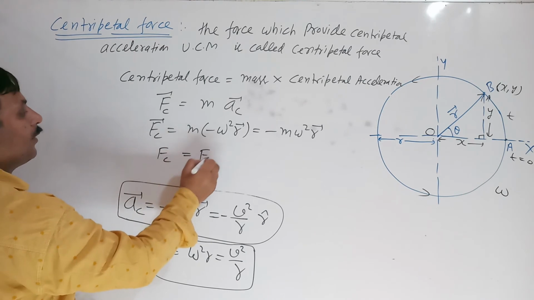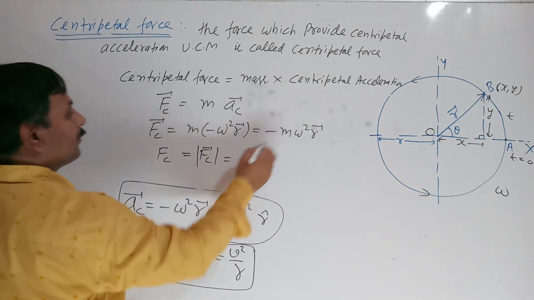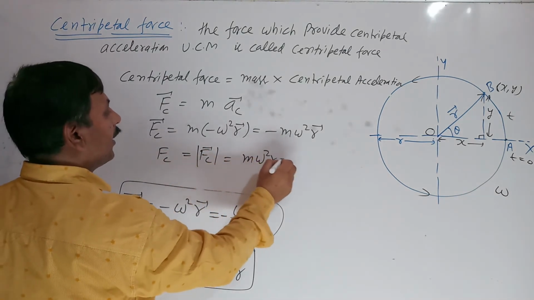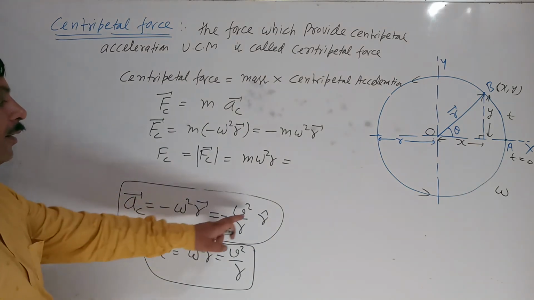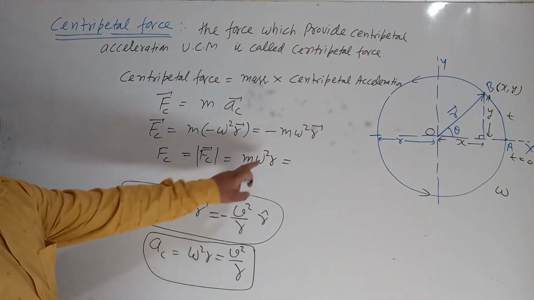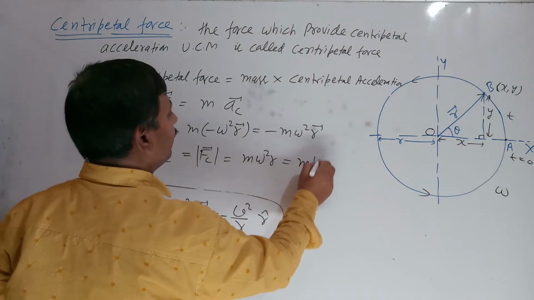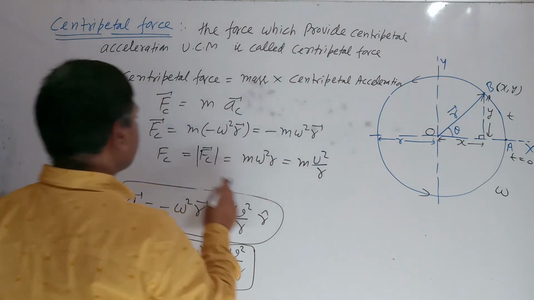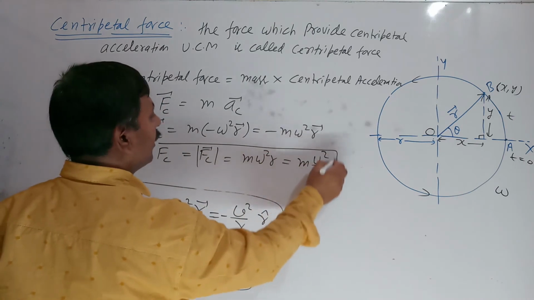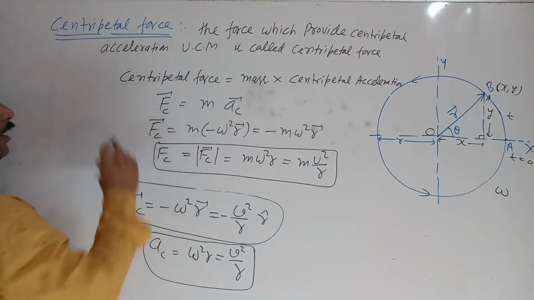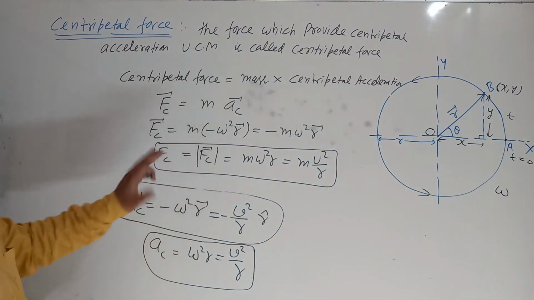The magnitude of centripetal force is m omega square r, or, writing v upon r in place of omega, mv square upon r. This is the formula for centripetal force.